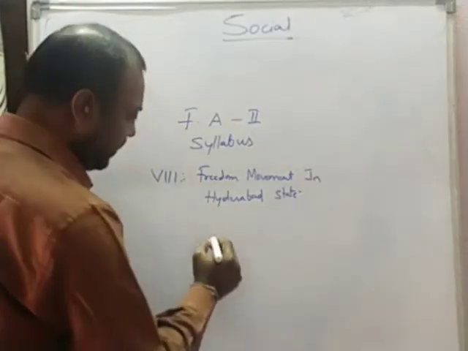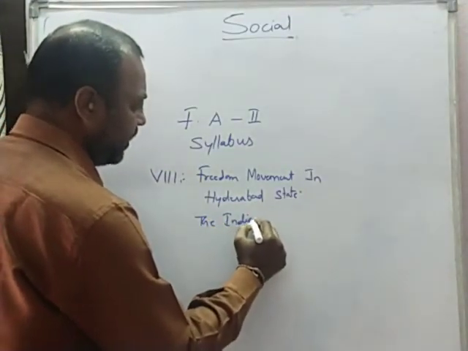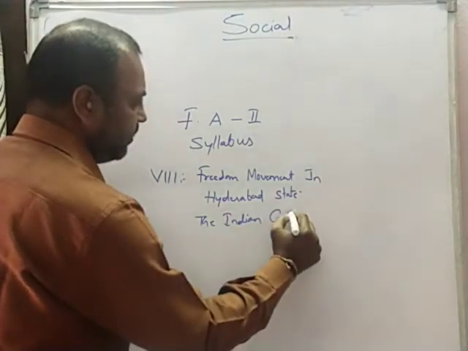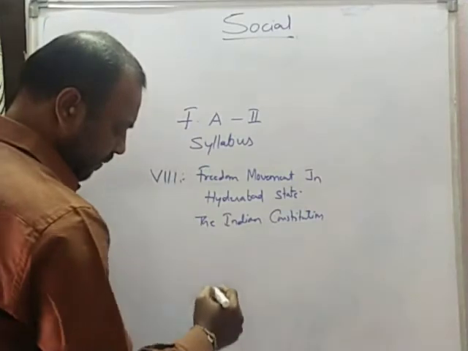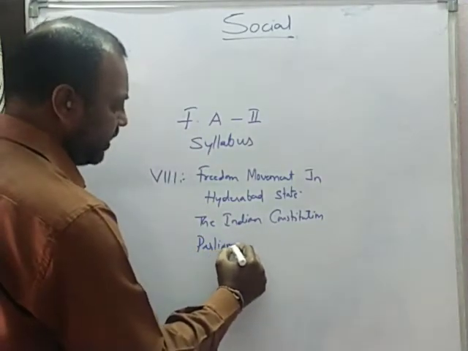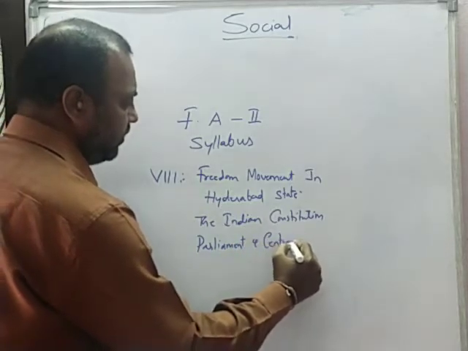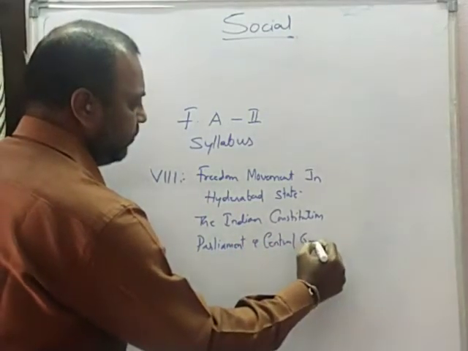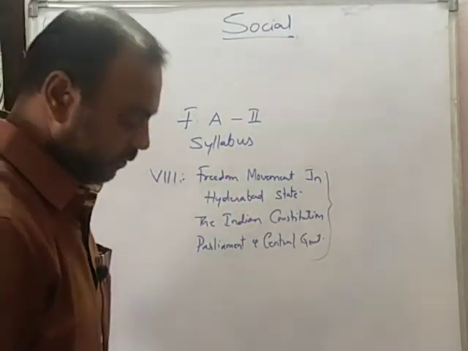And next, followed by the Indian Constitution, the values of the Indian Constitution we have seen under this unit, and followed by Parliament and central government. These are the 3 units which is the syllabus for FA2, formative assessment 2.